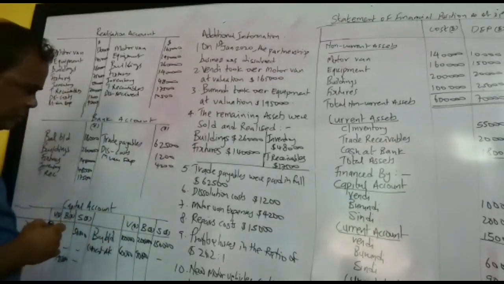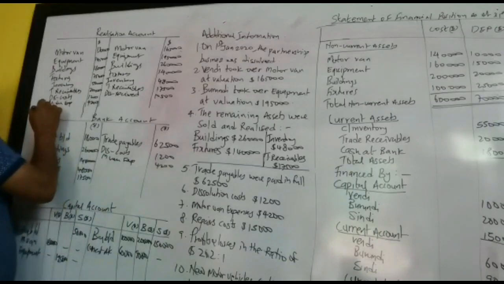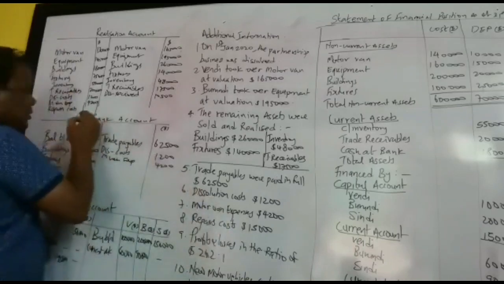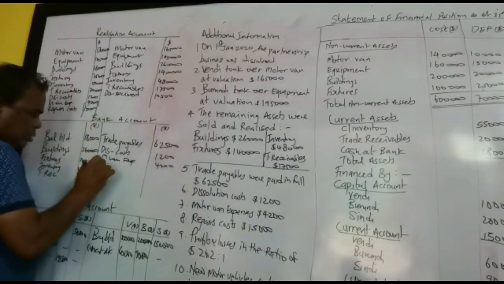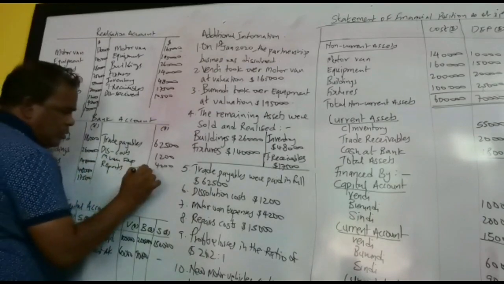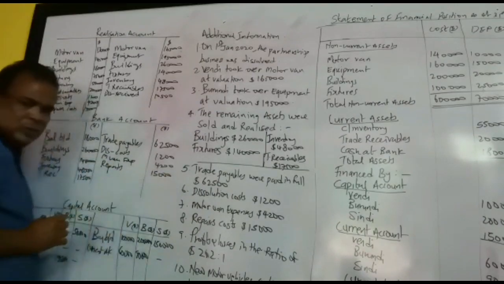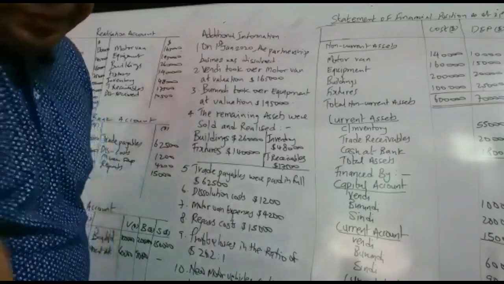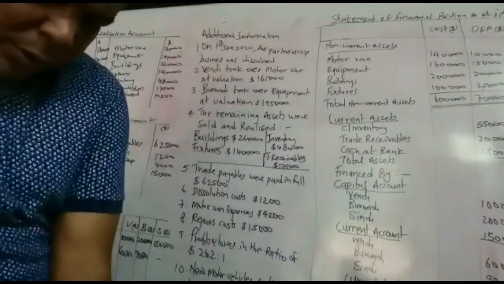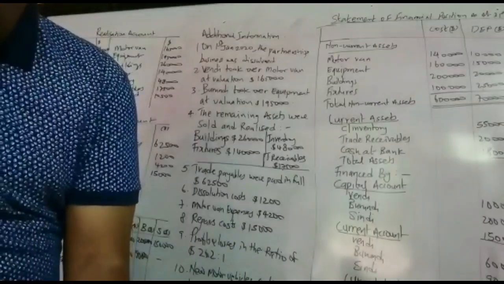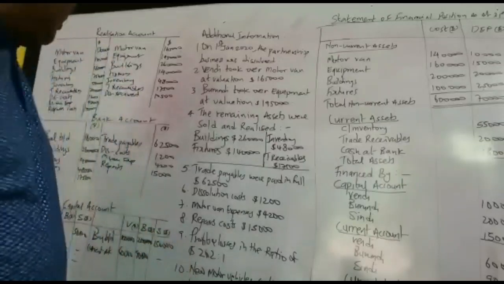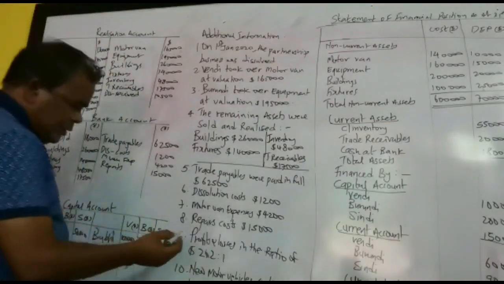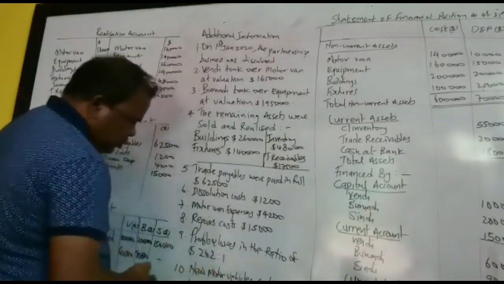And then we have repair costs. Repair costs, we have 15,000 repair costs, and then we credit repair 15,000. Repair costs, we have 15,000. Okay, then profit and losses in the ratio of 2:1.